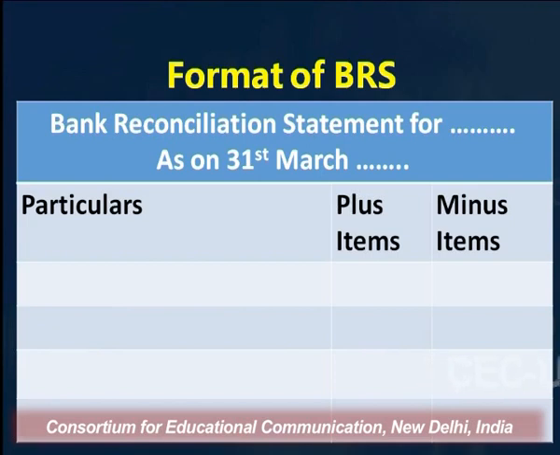The third column is for all those items which are going to be subtracted from the opening balance we took. So we may call it the minus items. In all, particulars, plus items and minus items, 3 columns are going to be there.